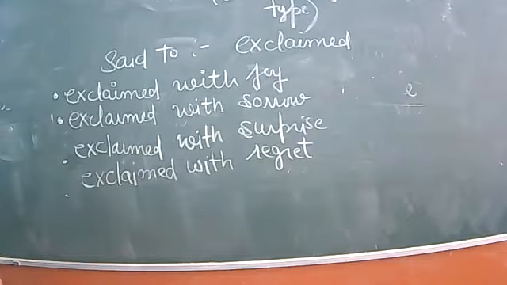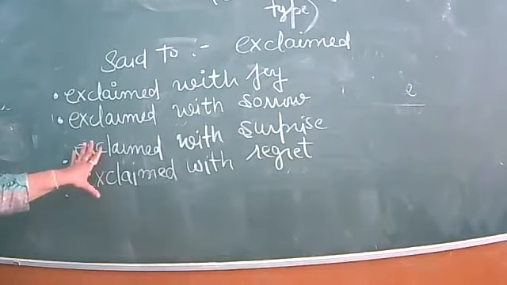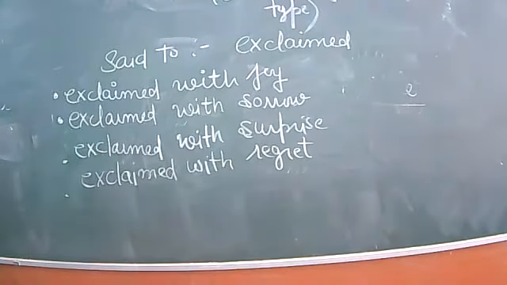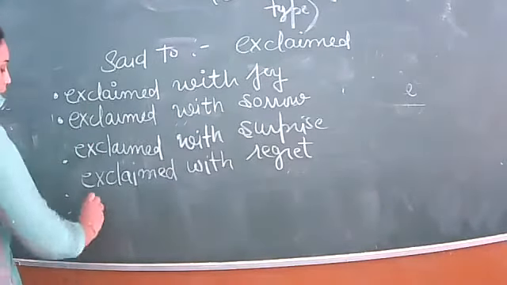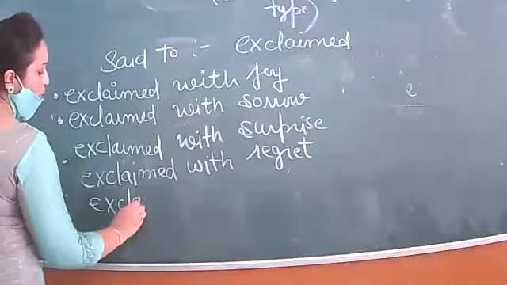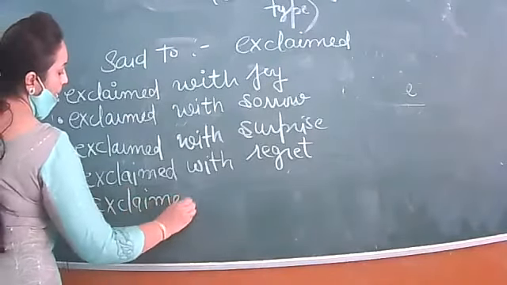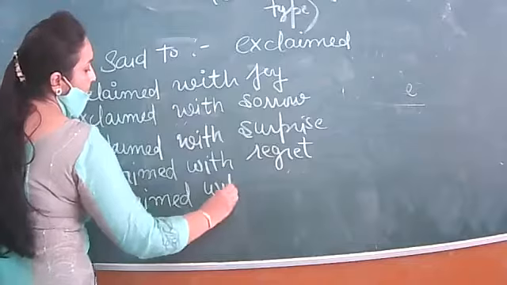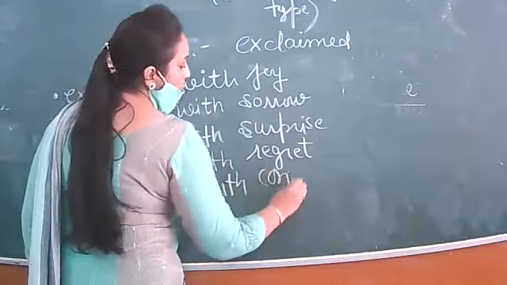That the one sentence is given and after that you are lamenting, you are regretting, then you will be speaking like that, exclaimed with regret. Exclaimed with contempt.